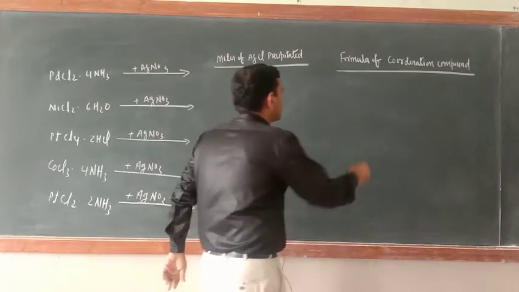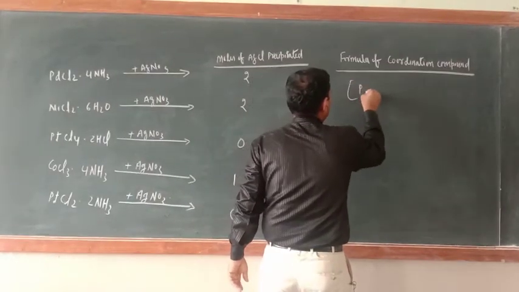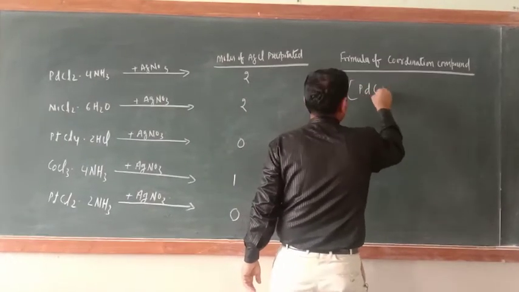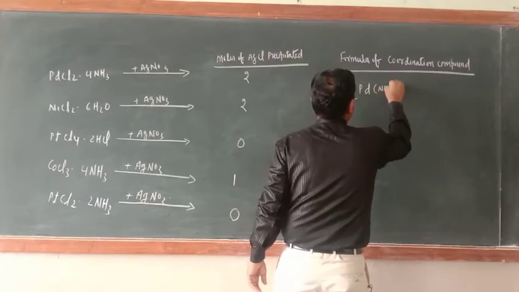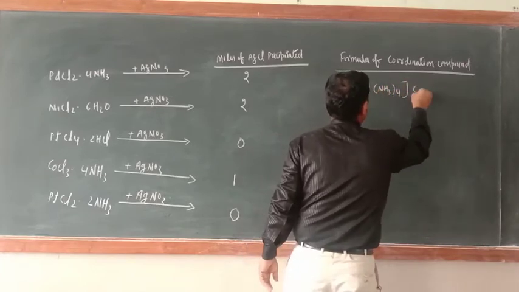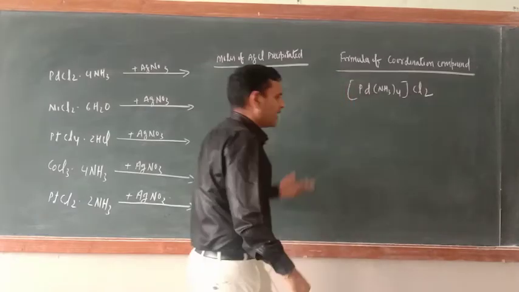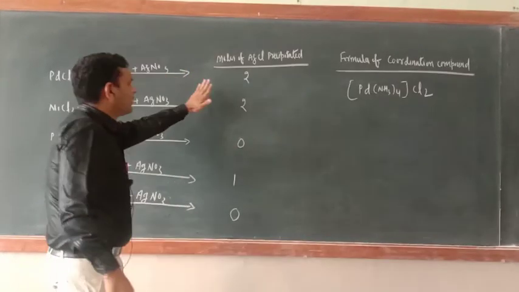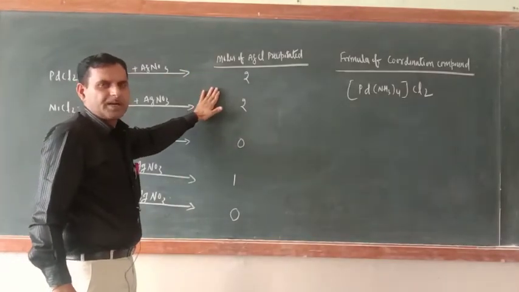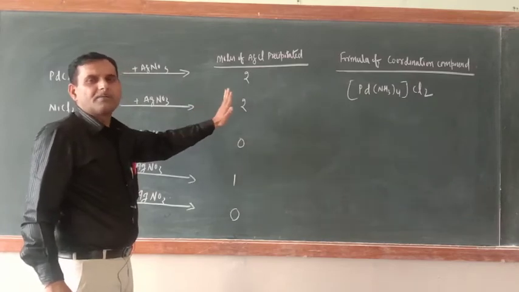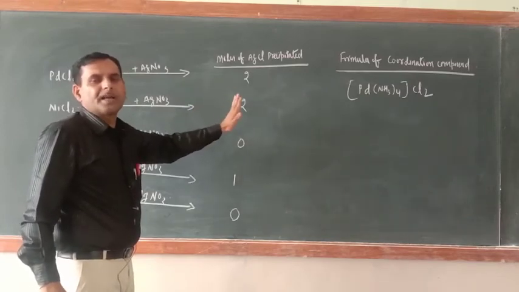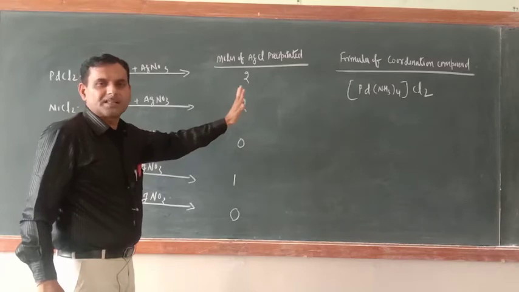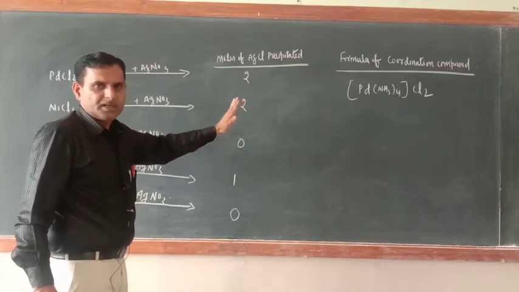So just write here the formula Pd, and here NH3 whole 4 bracket close and Cl2. Correct or not? Means on the basis of this experiment we have got the idea of the chemical compound formula, that is a coordination compound.